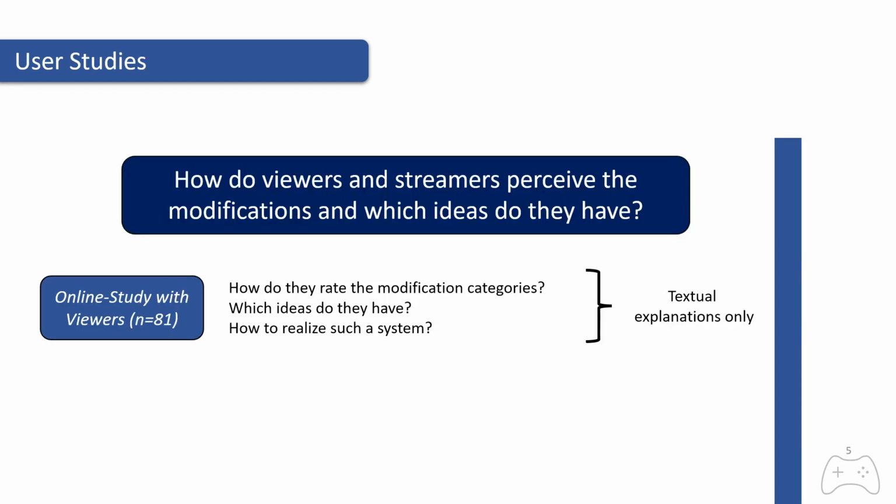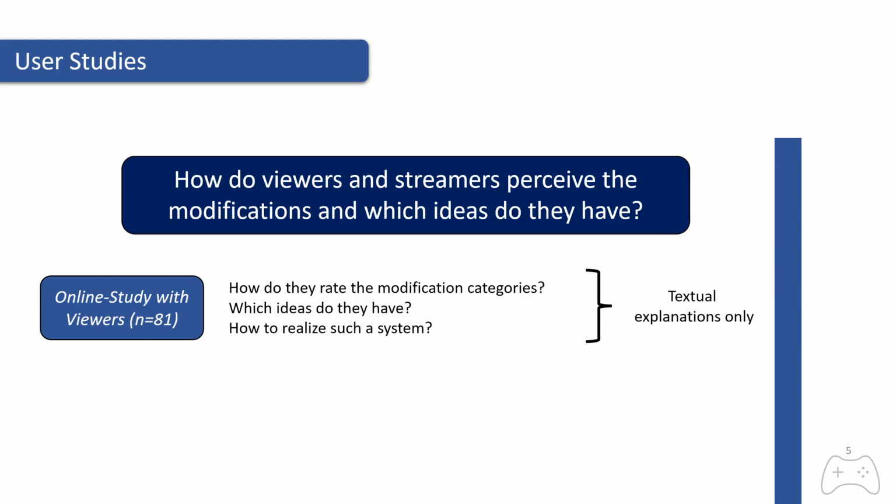As we could imagine many more instances of these categories, in the very first step we conducted an online study to find out which options viewers can imagine, how they perceive these, and in general, how they perceive such kind of influence. We gave only textual representations of the ideas to not bias them with specific screenshots or individual streamers, and asked them to take a general viewpoint for answering our questions. In addition, we asked them to consider that they alone could decide whether or not they want to enable modifications.